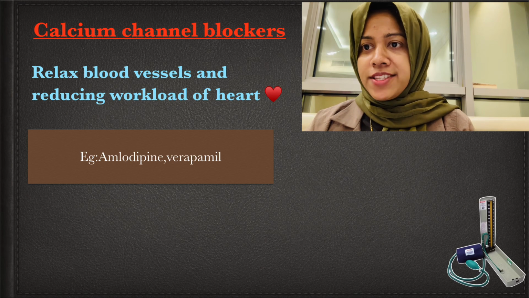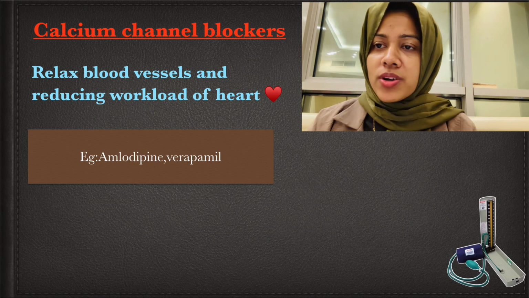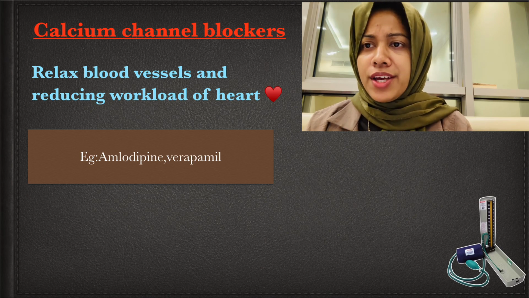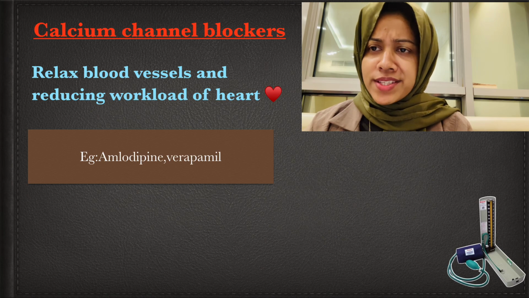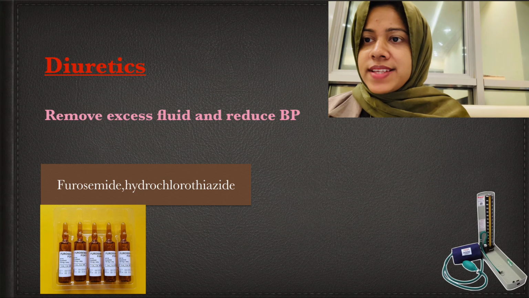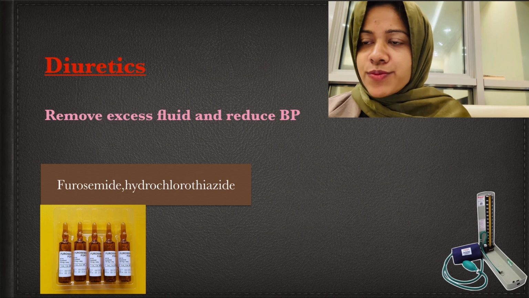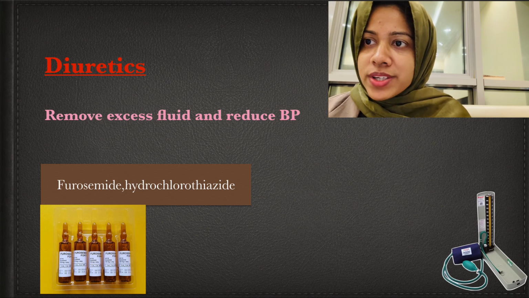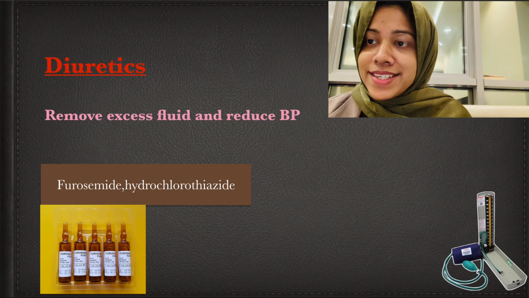Next is calcium channel blockers. Calcium channel blockers help in reducing BP by relaxing the blood vessels, and they help in reducing the workload of the heart also. For example, verapamil, amlodipine. Then diuretics as antihypertensives. By removing the excess fluid, they act as antihypertensives. For example, furosemide, hydrochlorothiazide, etc. You need to study the classes of diuretics for your prometric examinations. That needs a separate class that we can discuss later, okay?